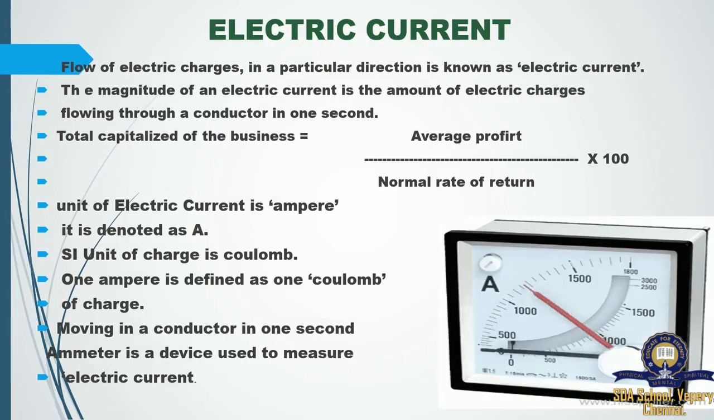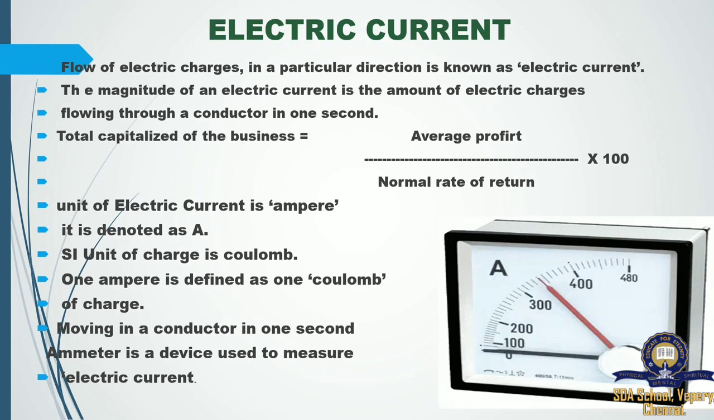So this one is calculated by a formula. Here we need the average profit, meaning how much current is flowing, and then what is the normal rate of flow. So it is multiplied by 100, then we can get how much current is discharging in the electric circuit.